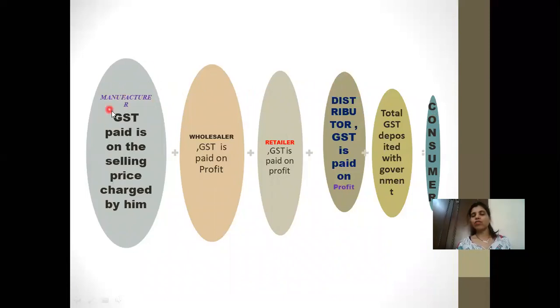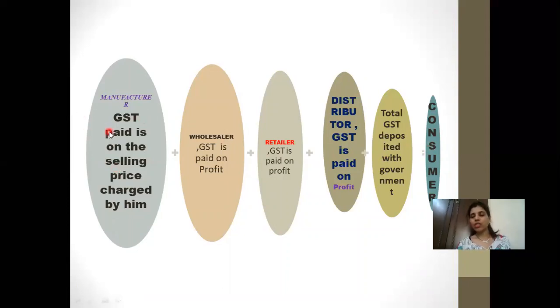The manufacturer will manufacture the product, then it goes to the wholesaler, then to the distributor, and then it comes to the retailer, or sometimes it comes directly to the retailer. Sometimes the distributor is there and then it comes to the retailer. And finally it comes to the consumer. But how is this tax going to be applicable when the consumer is paying?